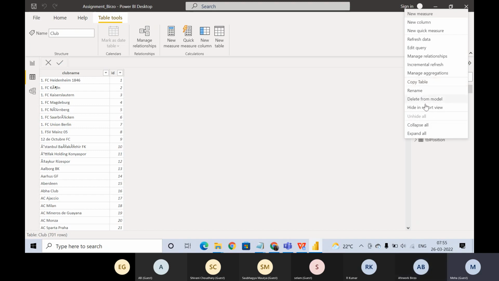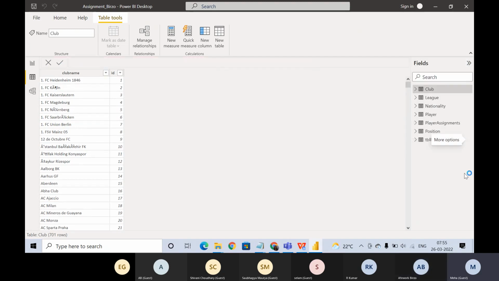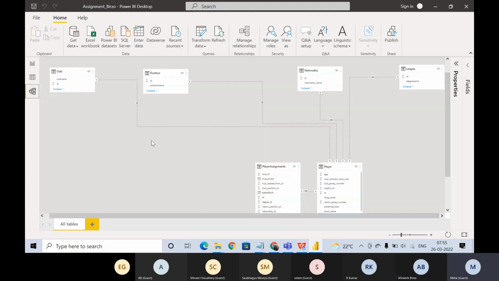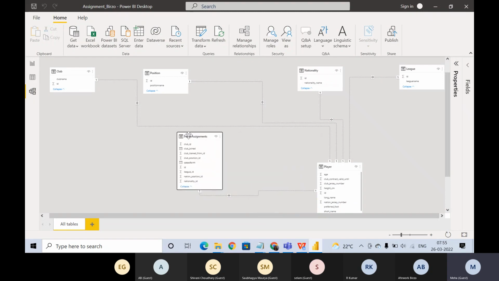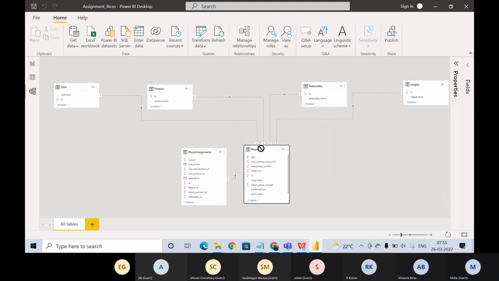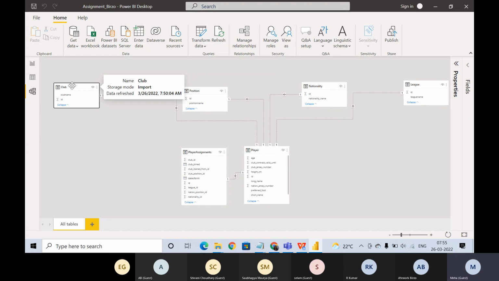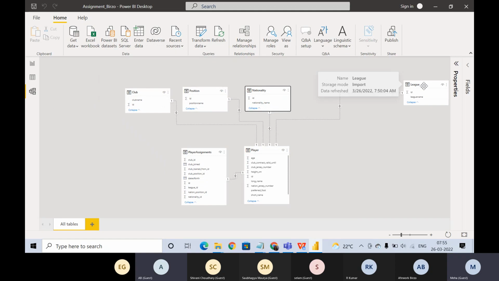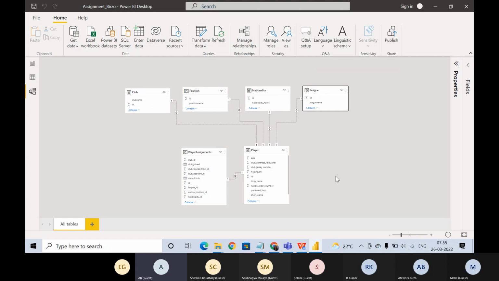Okay, so I think I have deleted all these. So in total I have club, league, nationality, player, players, and position, 6 tables. These are the 6 tables right here in the Excel that they have given us. Okay, fine. So now we have 4 lookup tables. See, it's easier to manage, right? Now it's clearer what we are doing. But the fact table of player assignment doesn't have any lookup table, so we will see what to do.